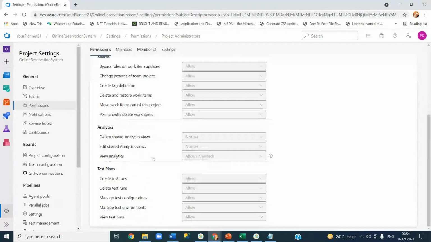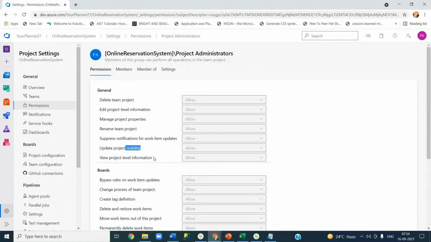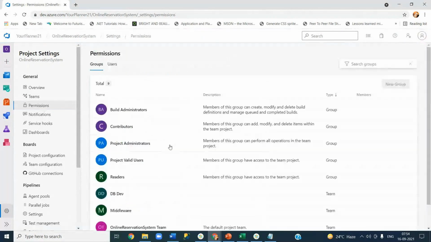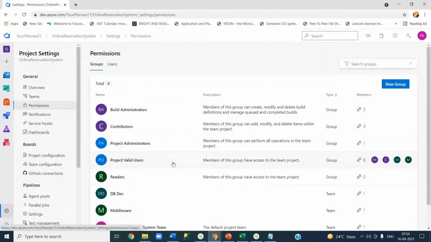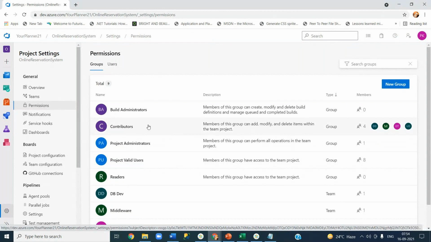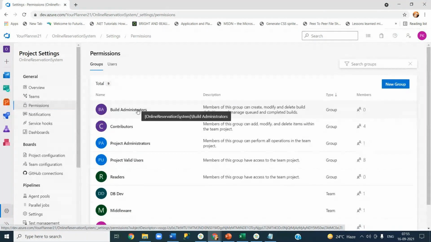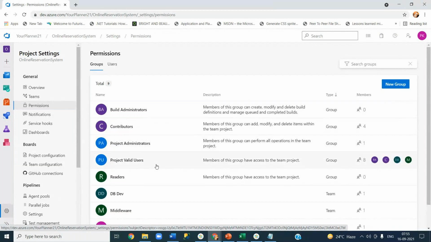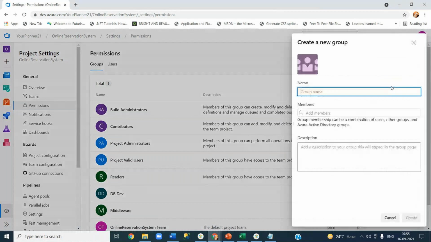There might be some scenarios where you may need a combination of permissions from the contributors group and the build administrator group as per your project manager's requirement. If your project manager's requirement is not catered to by these groups, then you can create a new group and set your own permissions as well. That is called a new group. After that you can go and set it. We'll see that slowly.